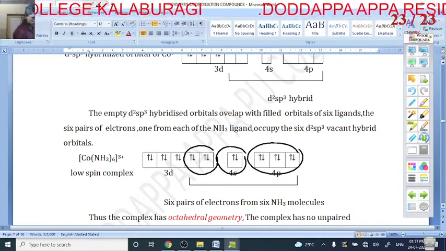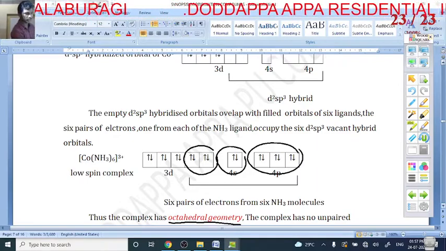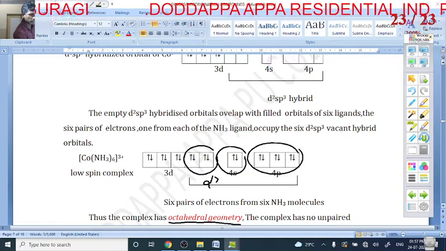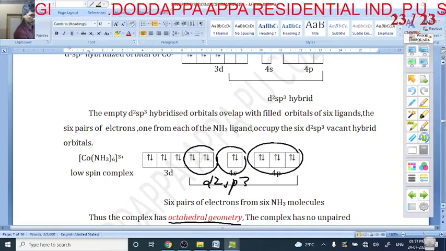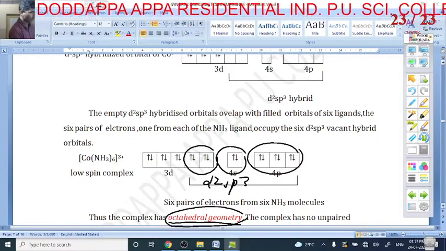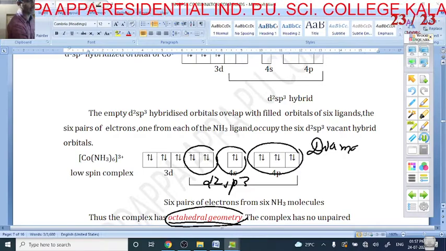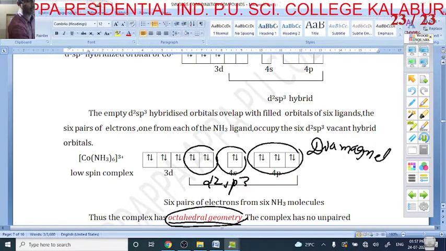So this is octahedral geometry. When it is octahedral geometry, what type of hybridization is it? It is d2sp3 hybridization. It is an octahedral complex, and here there is no unpaired electron, so it is a diamagnetic complex.